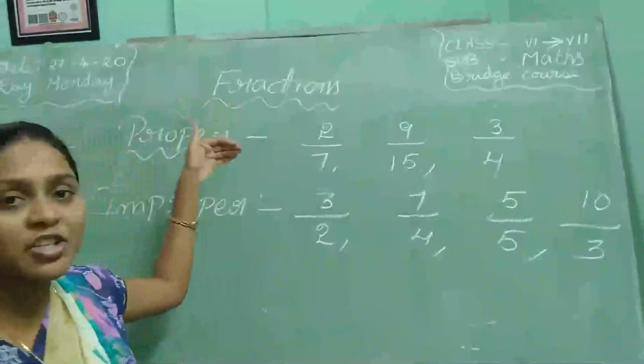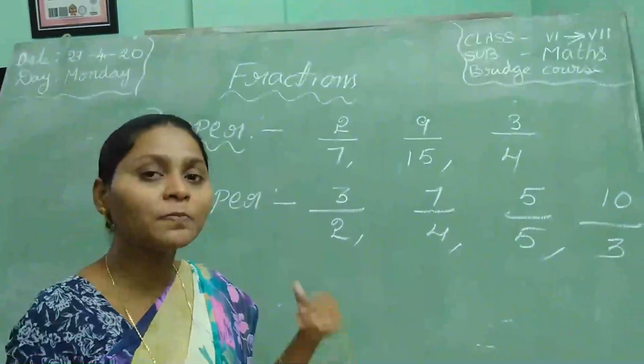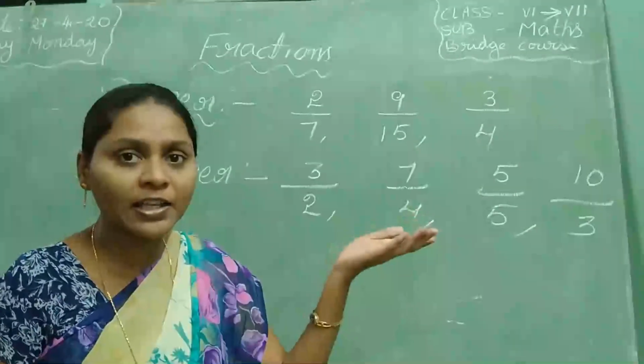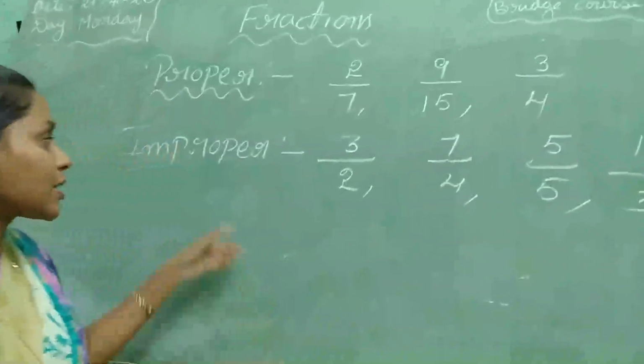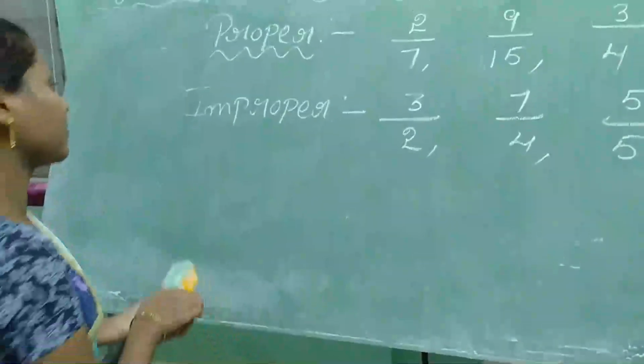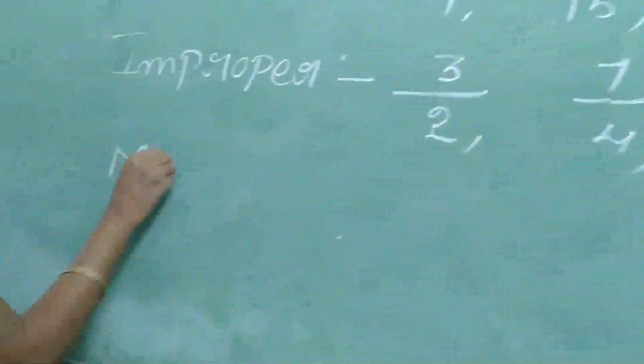So proper fraction means numerator is less than the denominator. Improper fraction means numerator is greater than the denominator or equal to the denominator. Next, mixed fraction.